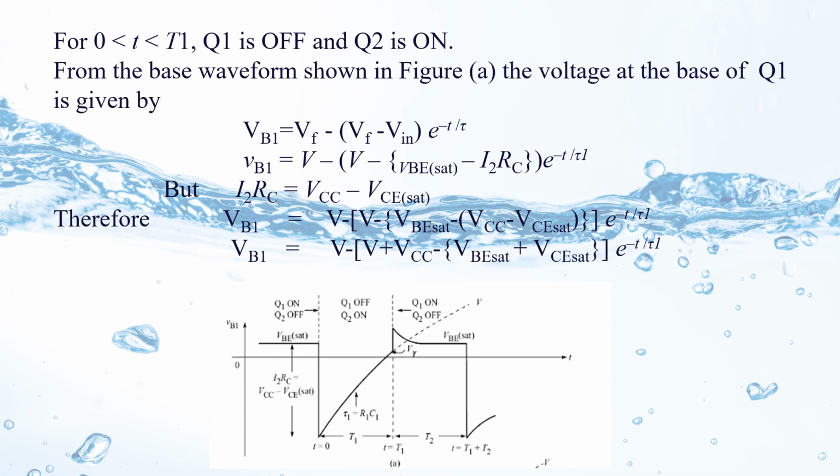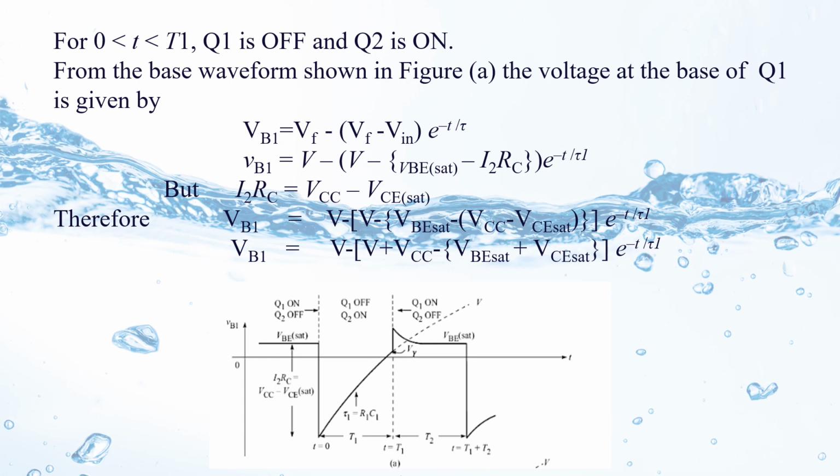Now we get VB1 equivalent to V minus (V minus VB sat plus VCC minus VC sat) into e power minus t by tau1. Now rearrange this equation, you will get V minus of bracket V plus VCC minus VB sat plus VC sat into e power minus t by tau1.